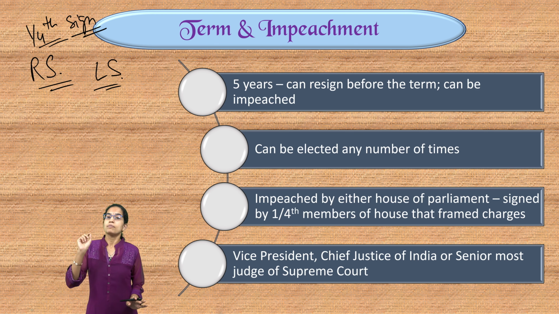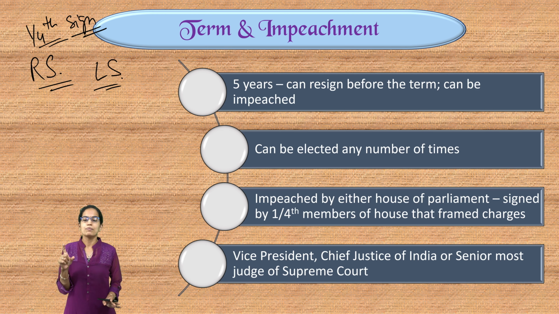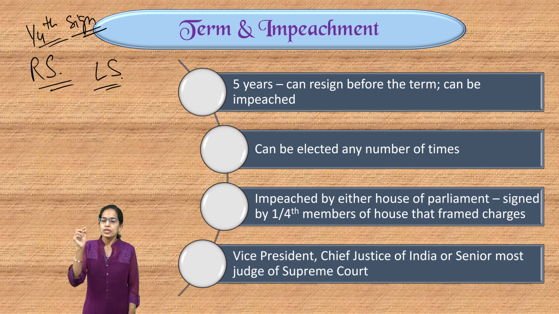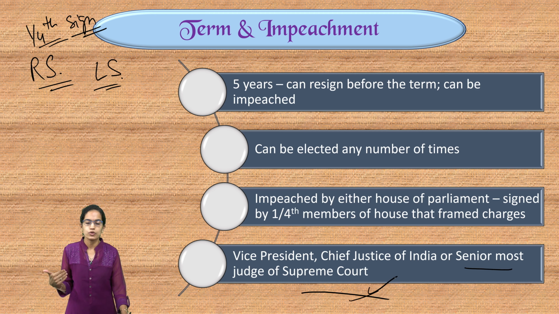In case the president is not available, or the post is vacant, that post would be temporarily occupied by the vice president, who would be acting as the president. In case the vice president is not available, then the Chief Justice of the Supreme Court. In case neither the President, Vice President nor Chief Justice of the Supreme Court is available, then the senior most judge of the Supreme Court would take charge of all the duties.